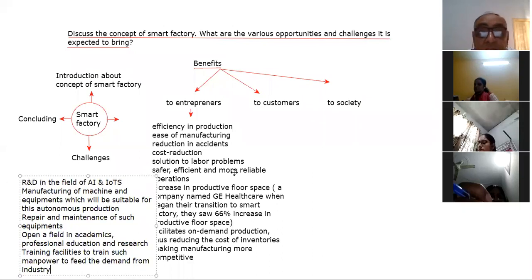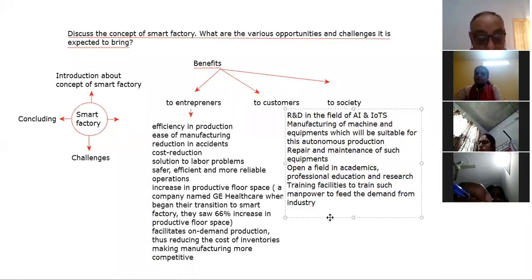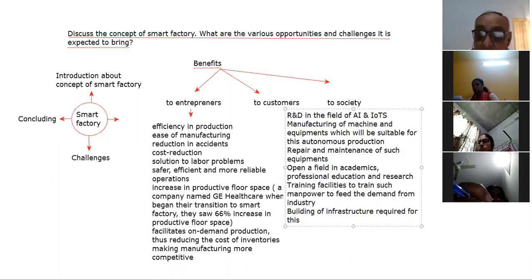And the next opportunity in this line is building of infrastructure required for this. That will be the next opportunity, right? आप इनको challenges में भी ले सकते हैं. Building of infrastructure required for this.